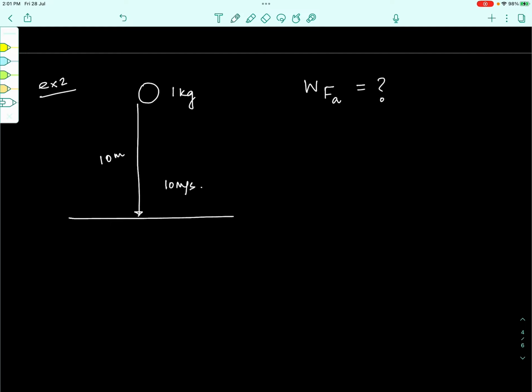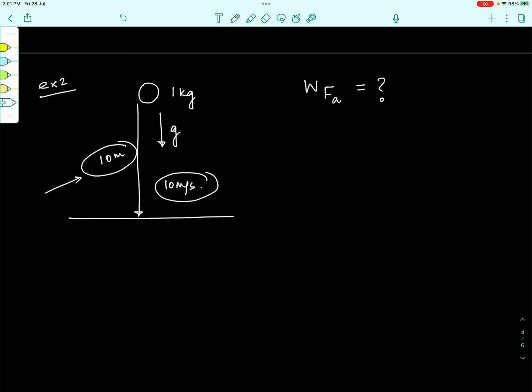This is a good question because I understand that had the block simply moved down under the effect of gravity, we could have easily obtained the change in the velocity that the body will undergo in traveling through a distance of 10 meters. Now they have given to you the change in the velocity that it suffers, right? So using that, then we have to find out the work done by the frictional force.